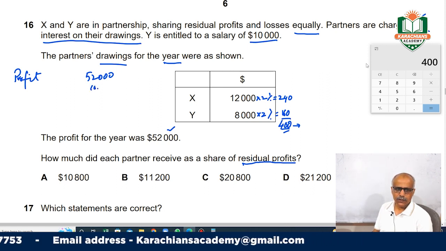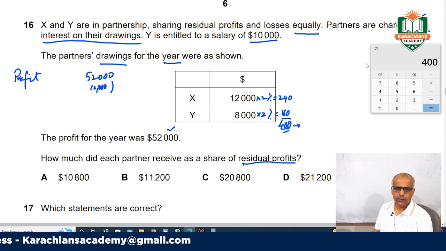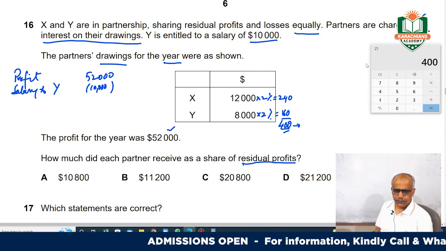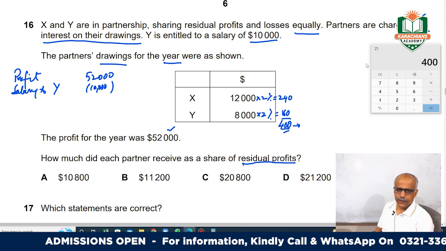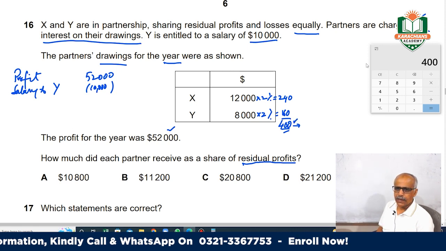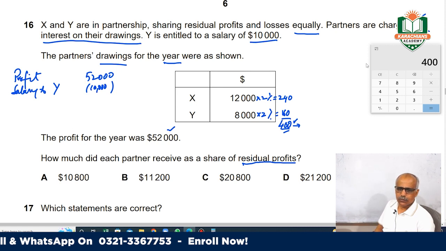So out of this profit, first we appropriate 10,000 salary to Y. This will be deducted from the profit, and this 400 is income to the partners.